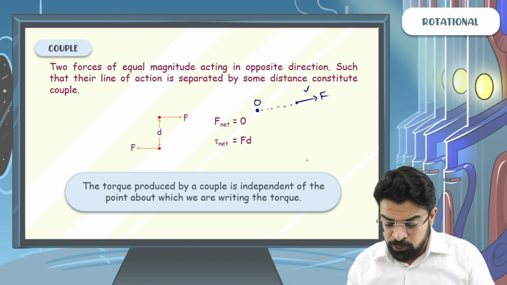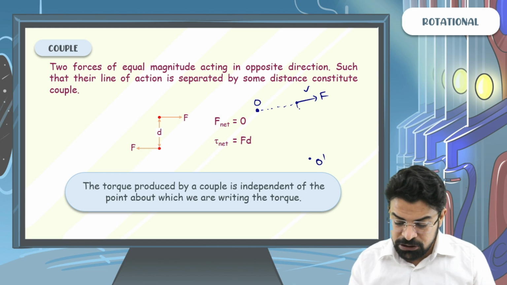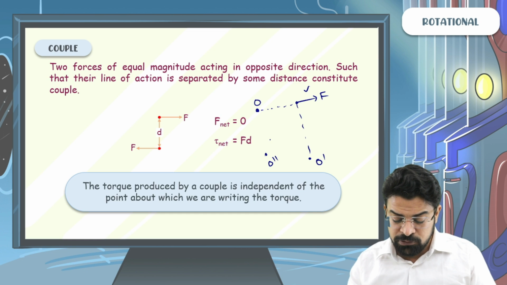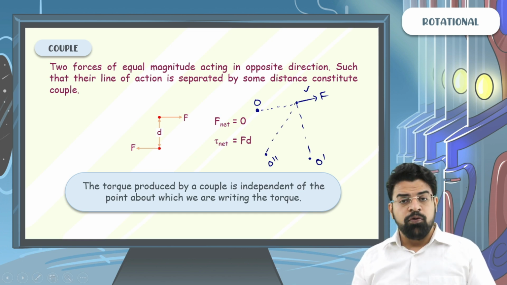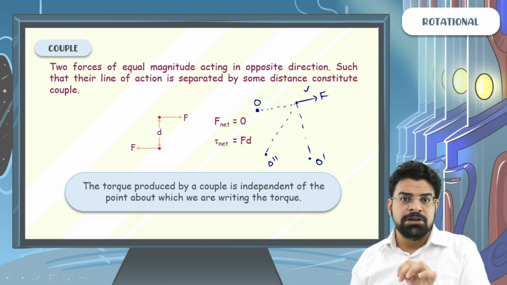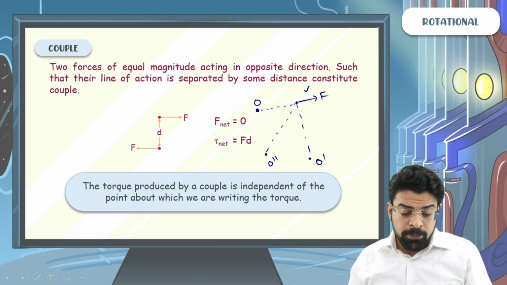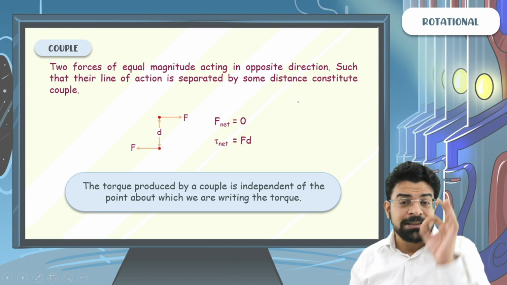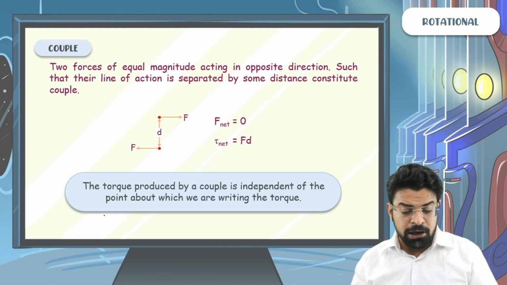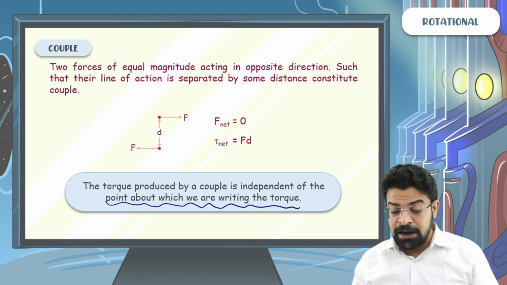And for the same force about another point O dash, you will get another torque. And about another point O double dash, you will get another torque. So for a given force, when you write torque about different points, you will get different magnitudes of torque. But that's not the case with a couple. This is the beauty of a couple. The torque produced by a couple is independent of the point about which we are writing the torque.